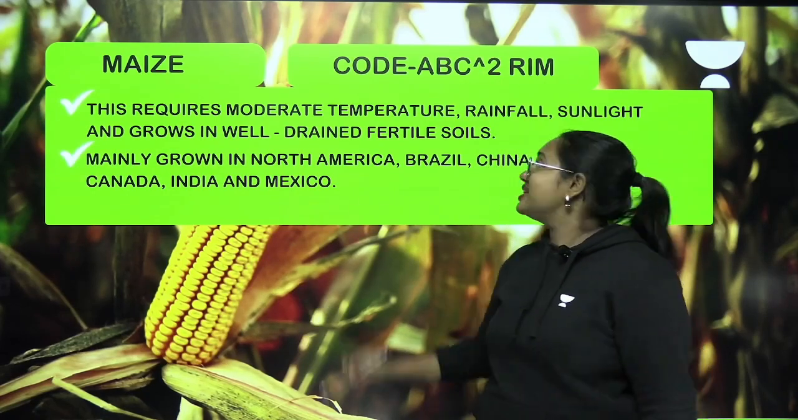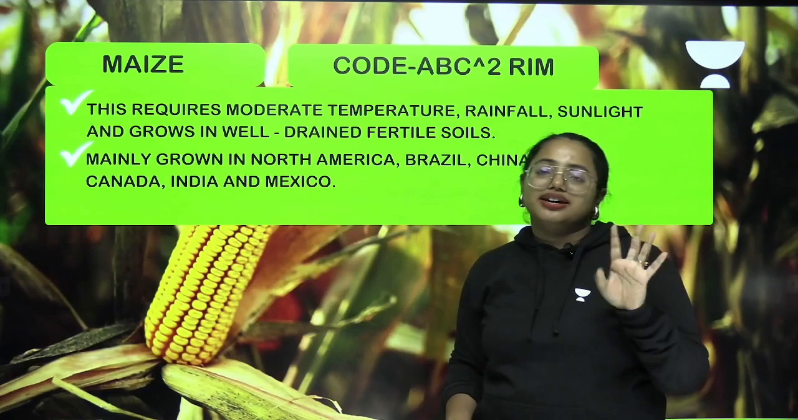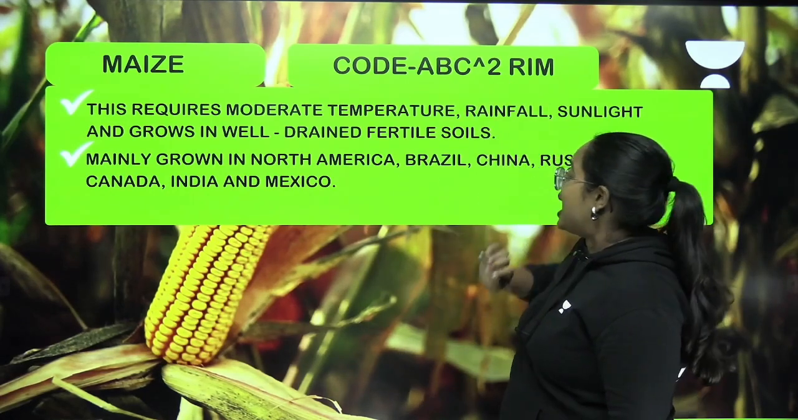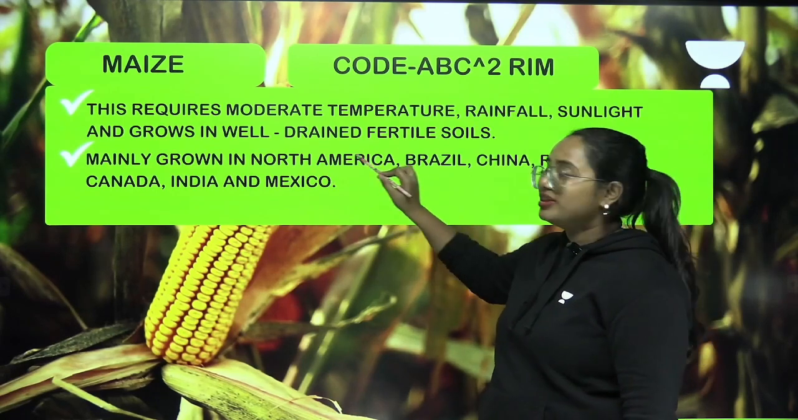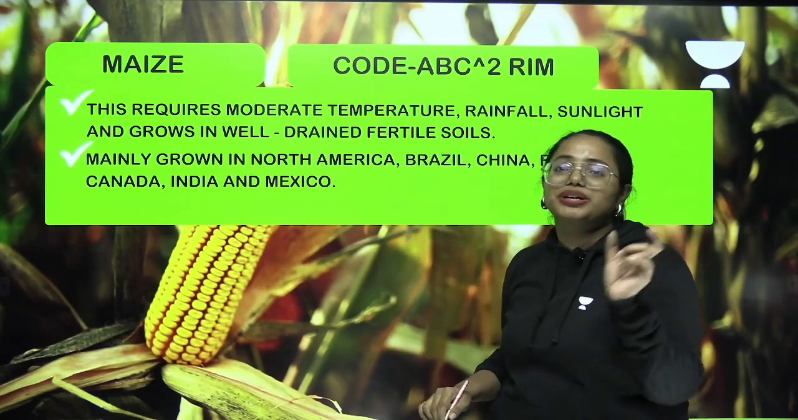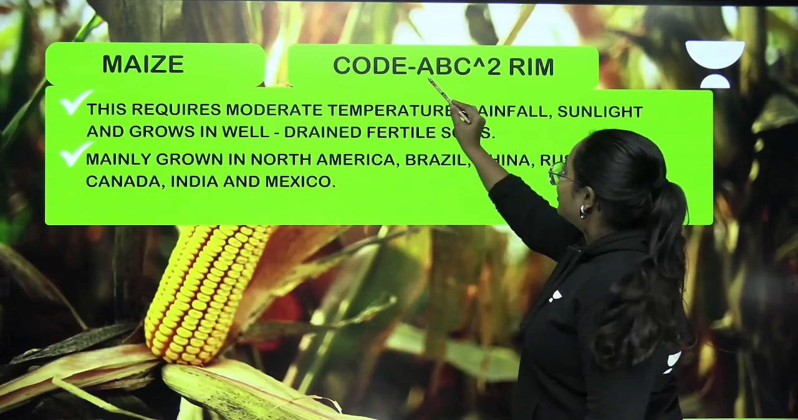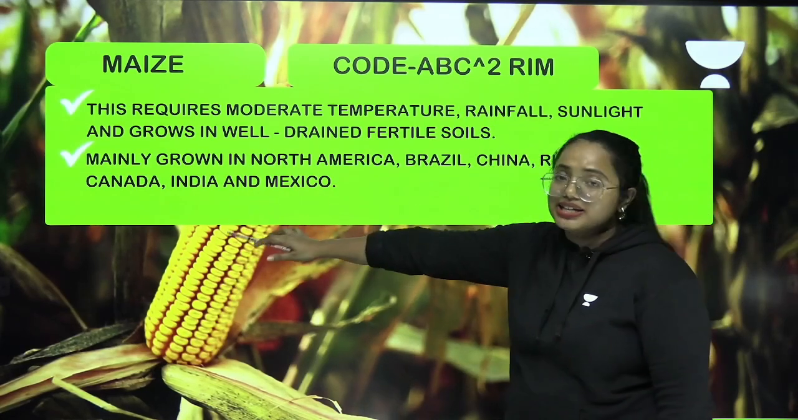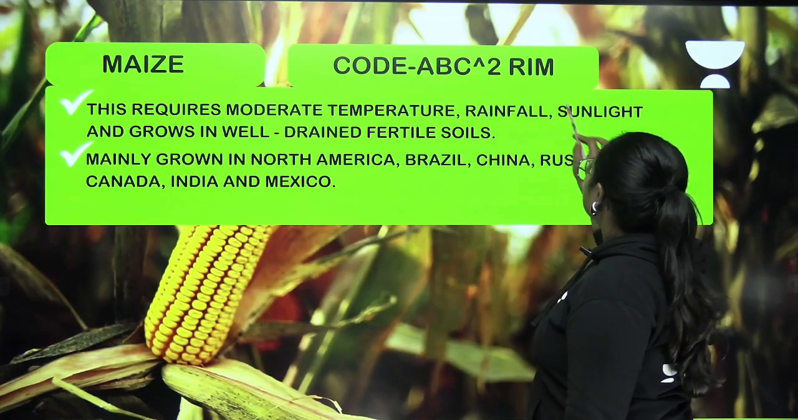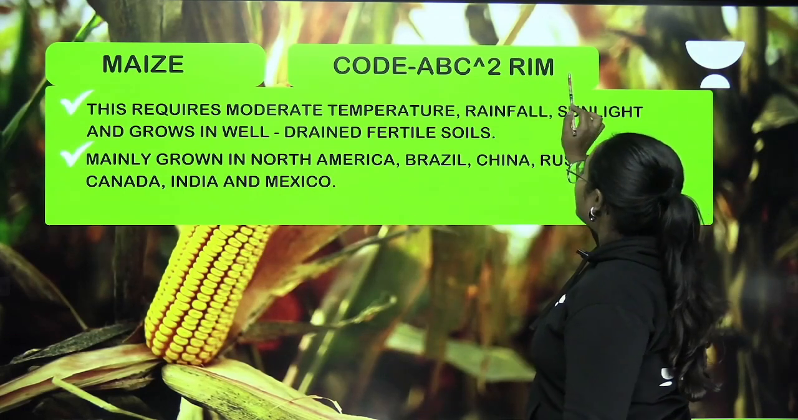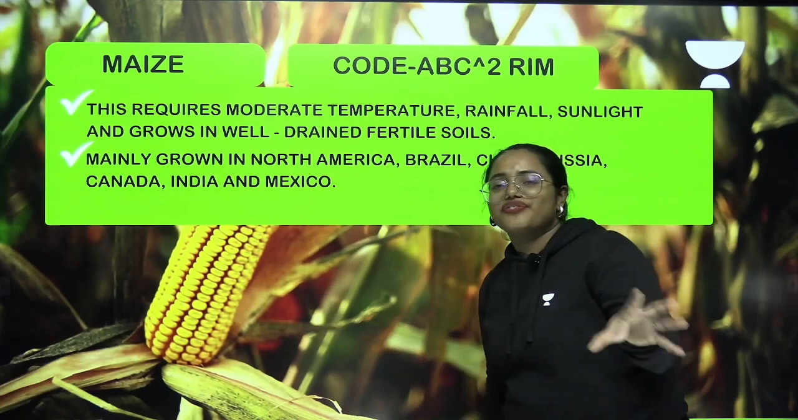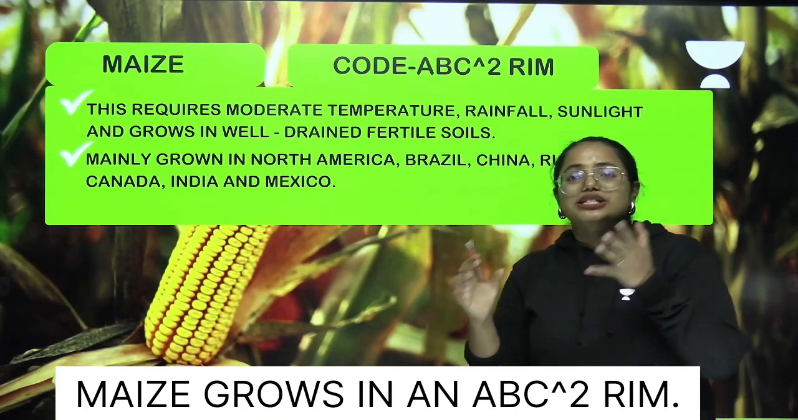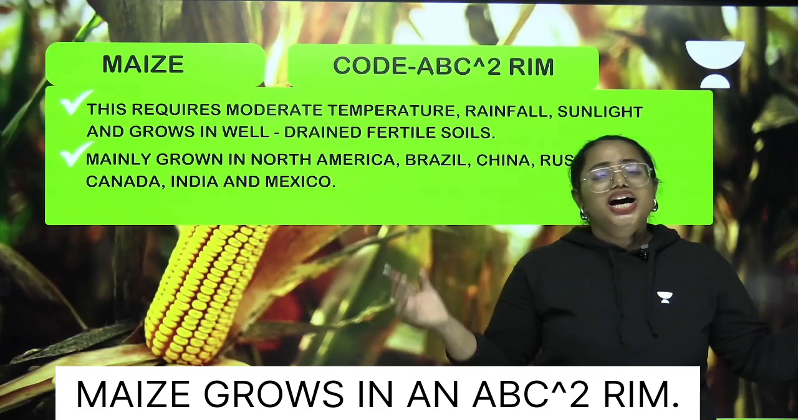ABC square RIM? This is square, okay? Square means there are two C's here. That is the reason I have used square here. So what is A? A is nothing but America, but it is North America. So that is the reason I have used a symbol term for it. So America. What is B? B for Brazil and C for China. And one more C is there. It's nothing but Canada. And what about R? R represents Russia, I represents India, M represents Mexico. So this is the way that you need to remember the code. So what is this exactly? Maize grows in an ABC square RIM.